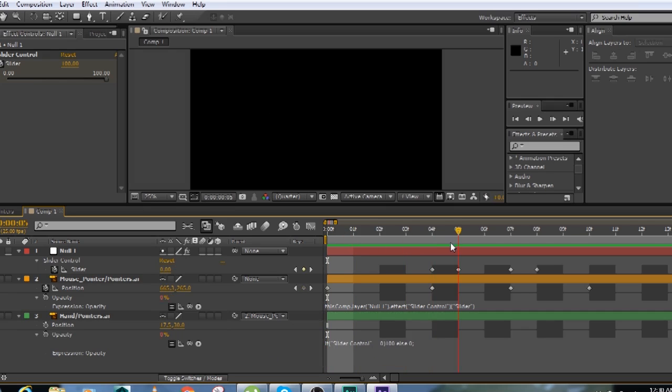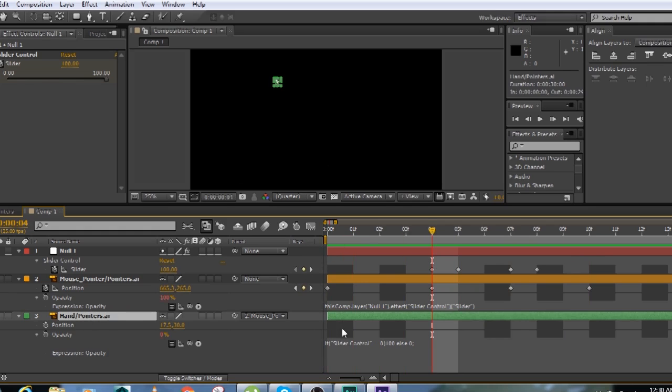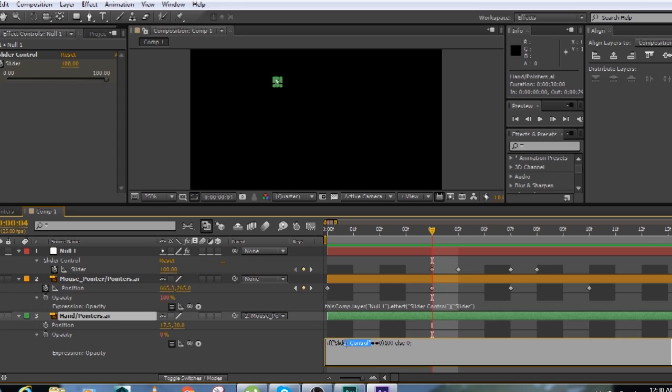Now let's see what just happened. It's not working. Okay, let's see what happens. The slider control is here, equal to 0. Okay, I didn't connect the slider control with the slider, so the reference is here but the connection is not here.